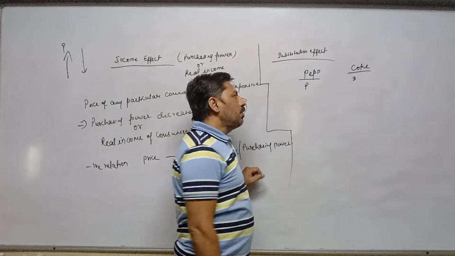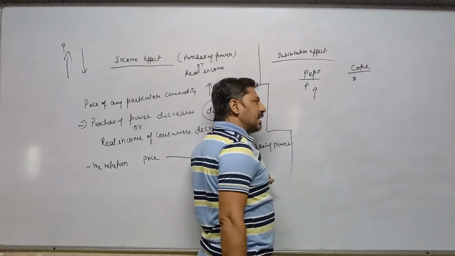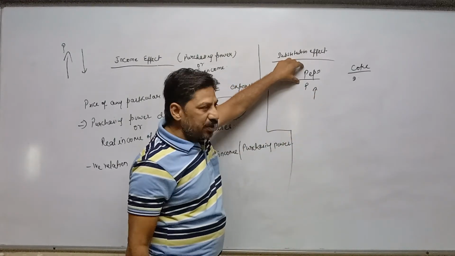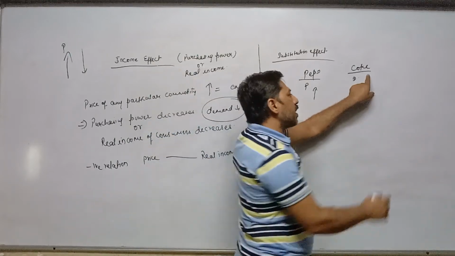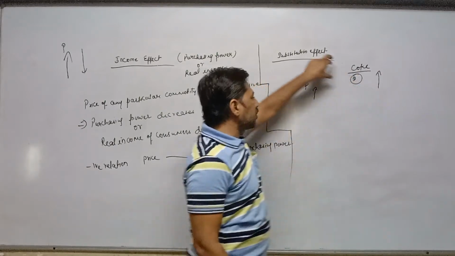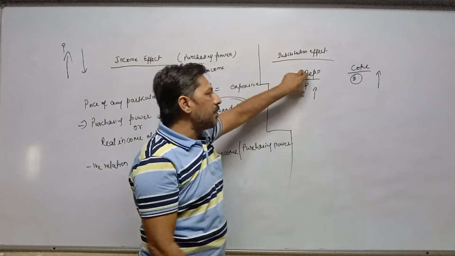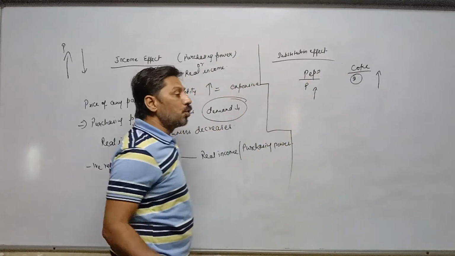In short, when the price of Pepsi increases, it becomes expensive and many consumers will shift to the consumption of Coke. As a result, the demand of Coke increases. This is called substitute goods.